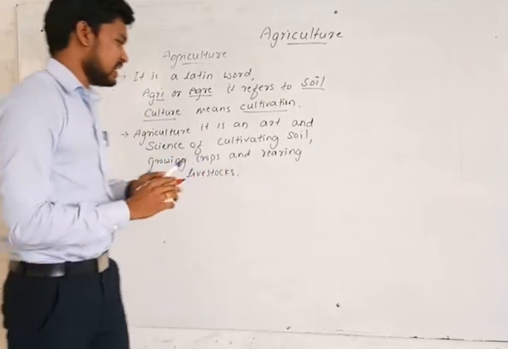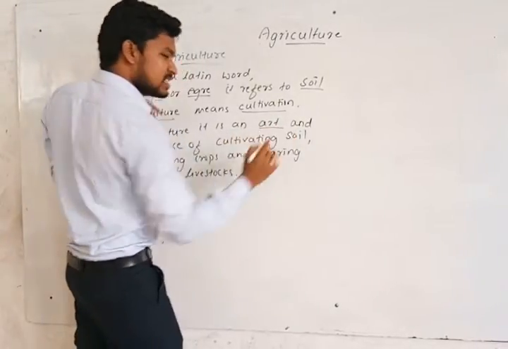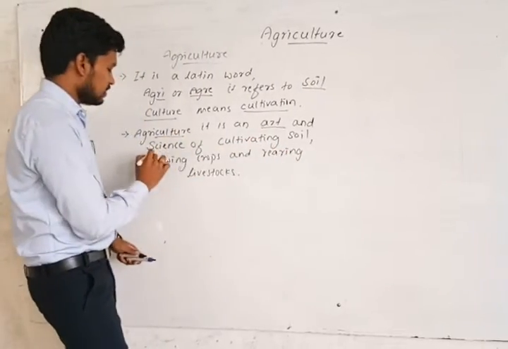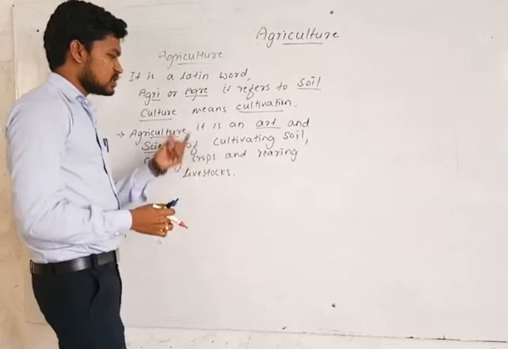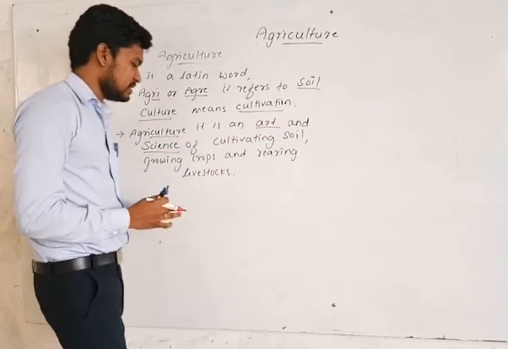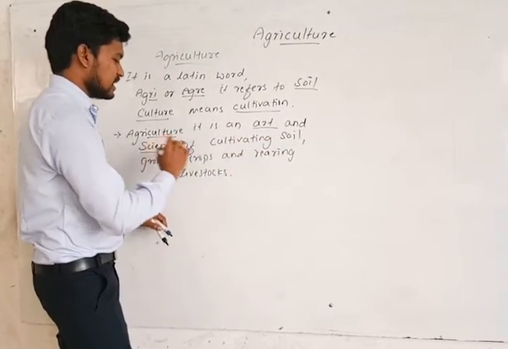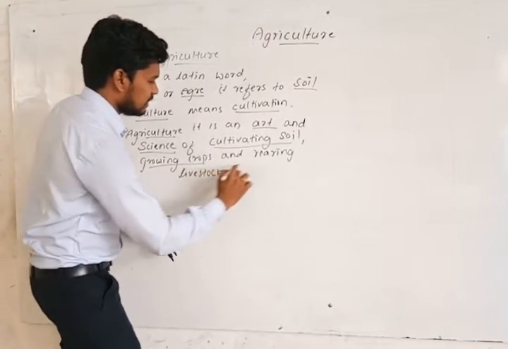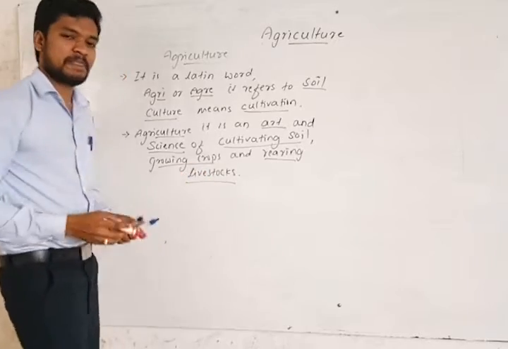Agriculture is art and science. We'll discuss why we call it art and science. It's the art and science of cultivating the soil, growing crops and rearing livestock.